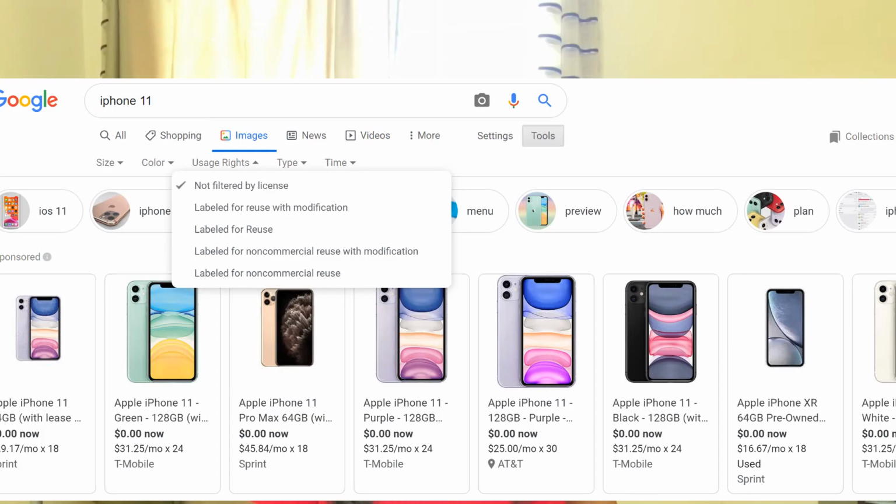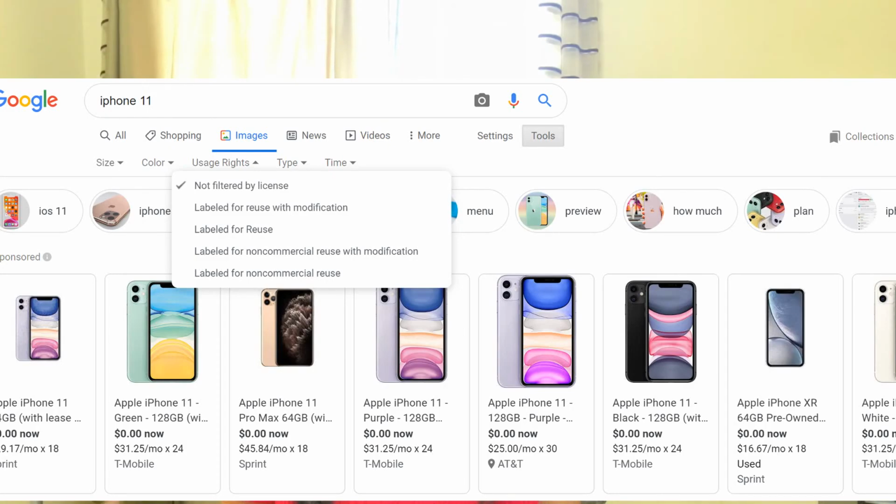Principle number 6 says that speak the language of the users. So the user interface should be designed in such a way that it is able to communicate with the users. So provide a clear and concise label to each user interface element. Just take an example of the interface of Google. Suppose you are trying to find some information on Apple iPhone 11. So you see each and every UI element is clearly and concisely labeled so that you are able to find whatever information that you want to find. Be it you want to shop, you find some news, or you're trying to find some videos, you can find it very easily.